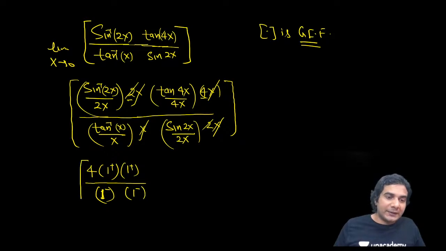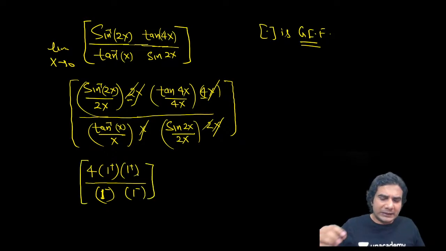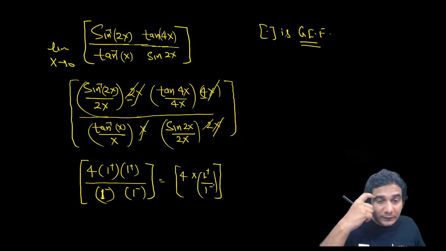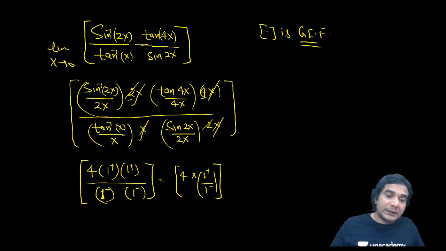Okay. So now you can see 1 plus into 1 plus, a number slightly more than 1 into another number which is also more than 1, will give you a number which is more than 1, alright? So this is nothing but 4 into 1 plus upon 1 minus. 1 minus into 1 minus, like 0.9 into 0.9, will actually be less than 1 only, right? So a number which is less than 1 multiplied by another number which is again less than 1 will be less than 1, alright? So now it is 1 plus upon 1 minus. The numerator is slightly more than 1 and the denominator is slightly less than 1. So this ratio will again be 1 plus.